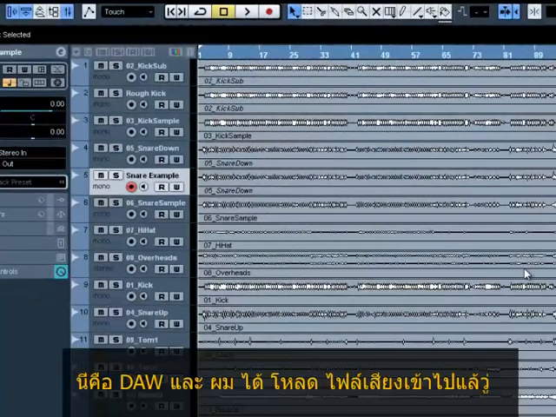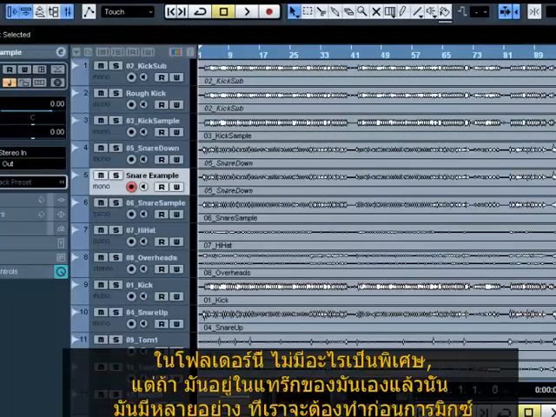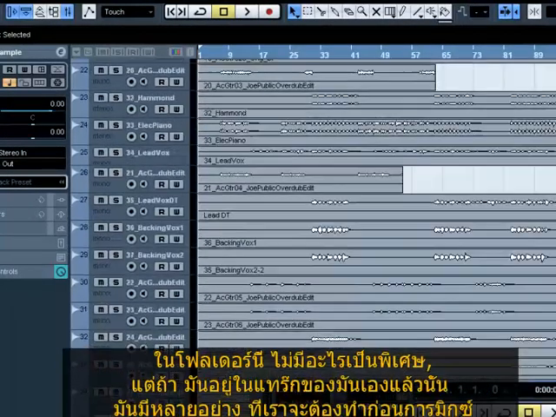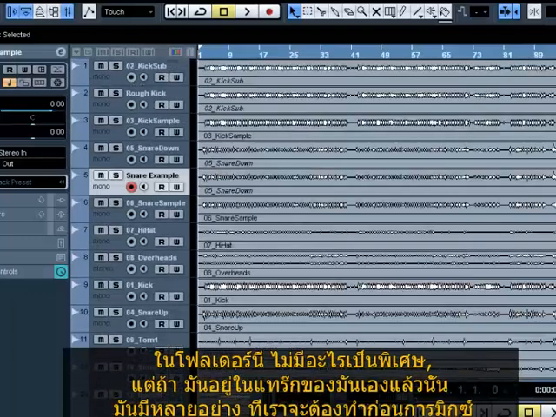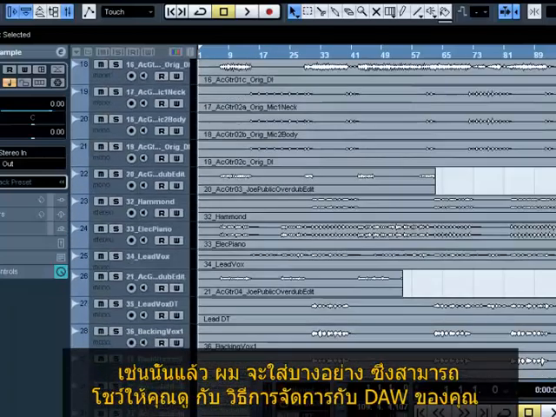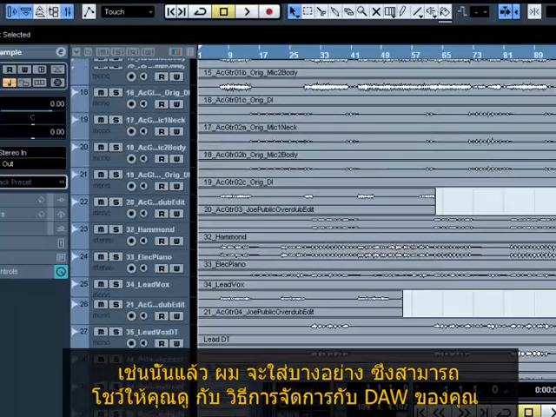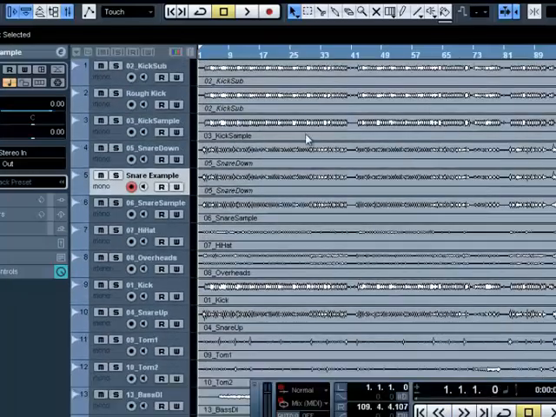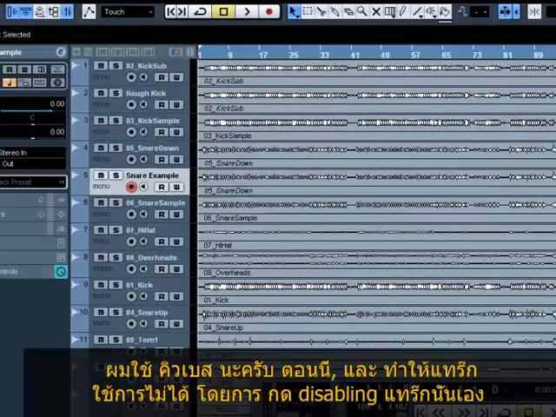Okay, so here's our DAW, and here's the track that we've loaded in. On this particular track there's nothing extra, but if we were working on a track of our own, we'd have all sorts of extra things in there. So I've created some dummy things just to show you how to make the tracks inactive and clean up your DAW. I'm using Cubase at the moment to show you everything, and in Cubase you can make the track inactive. You actually disable the track.